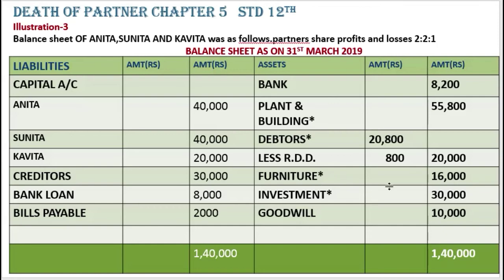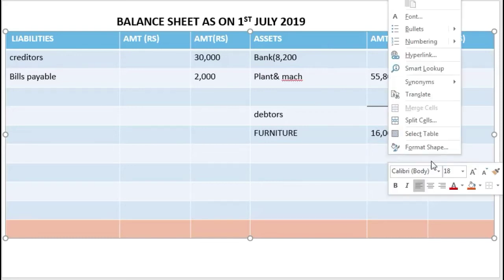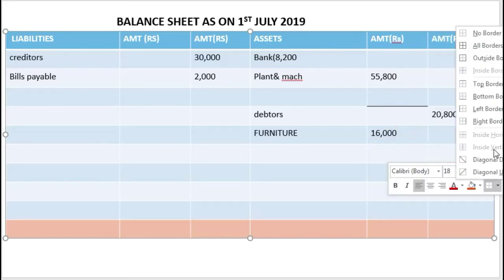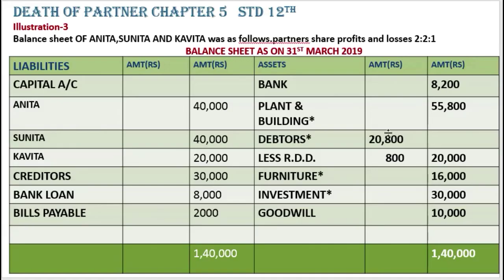Now furniture 16,000. An adjustment is there, so we'll write it in the inner column, 16,000. And here we'll put a bottom line. Next, investment 30,000.